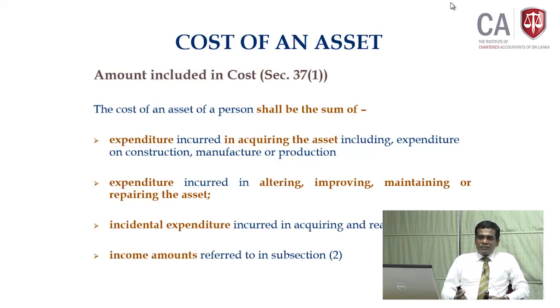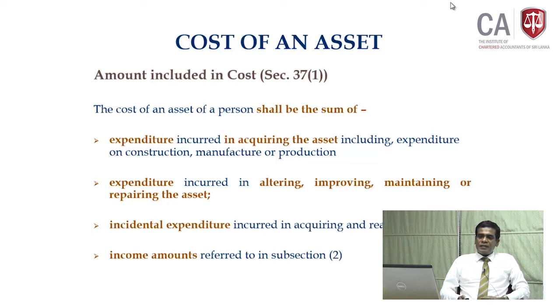If acquired, then cost of acquisition. If constructed, cost of construction. If manufactured or produced, cost of manufacturing or production. Depending on the mode of acquisition, the real original cost you take as the expenditure in acquiring the asset.